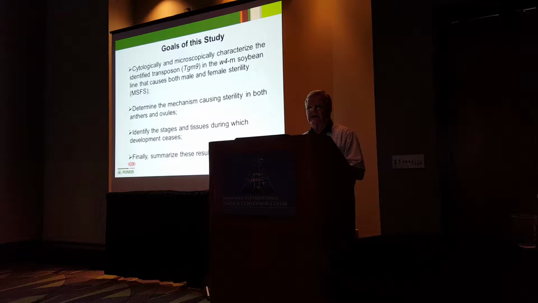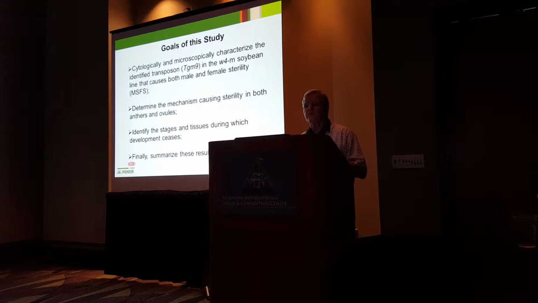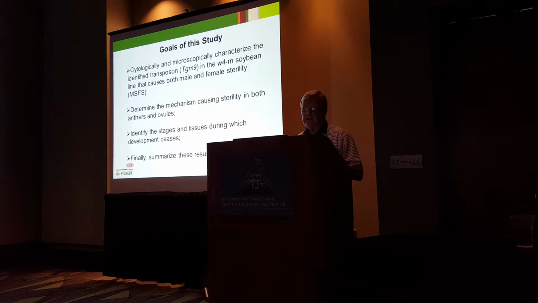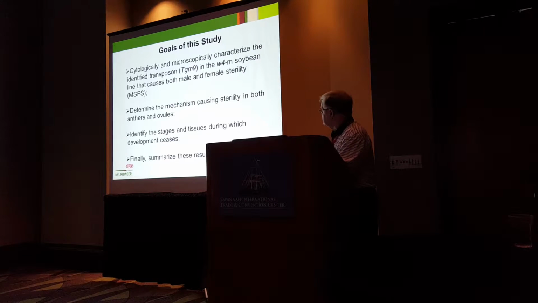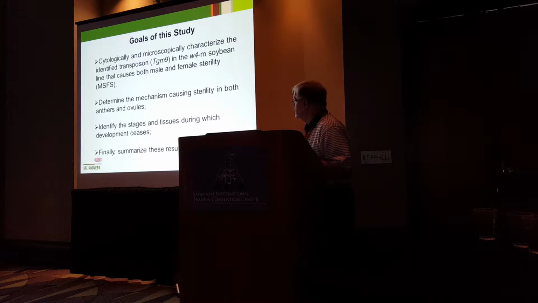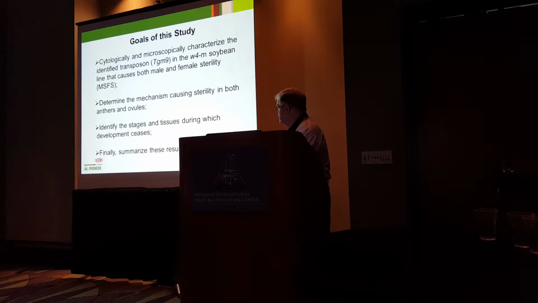She wanted to cytologically and microscopically characterize an identified transposon with the name of TGM9 in the W4M soybean line that causes both male and female sterility. She wanted to determine the mechanism causing the sterility in both the anthers and the ovules, as well as to identify the stages in which the development stopped, and then finally to summarize these results with future work.